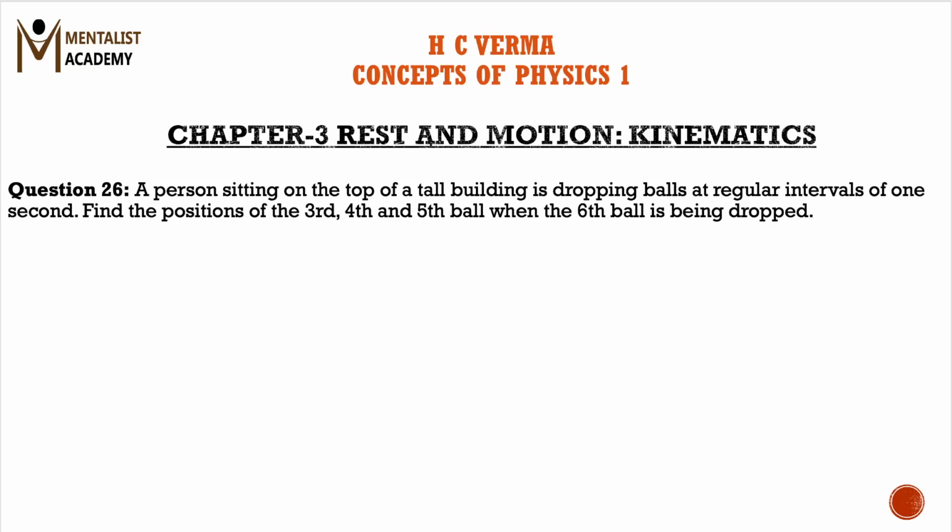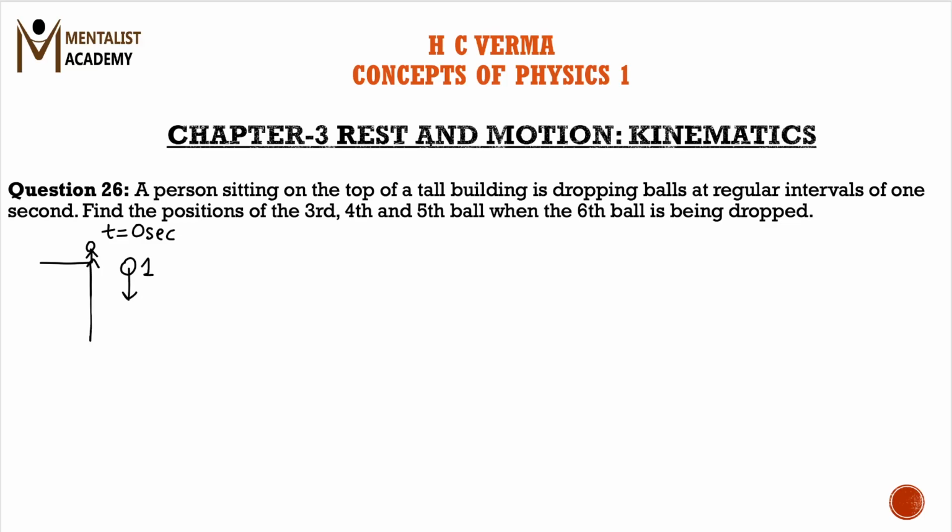Suppose this is a tall building and a person is sitting at the top of this building, and he is dropping balls at regular intervals. Suppose he drops the first ball at t is equal to 0 seconds. Now a common mistake which students make is they start from t is equal to 1 second. That is the wrong case, because the first ball would be dropped initially, and initial time we usually take as t is equal to 0 second to avoid confusion. So we will take the time at which the first ball is dropped as